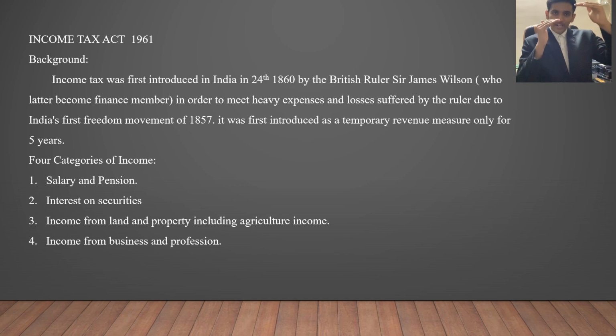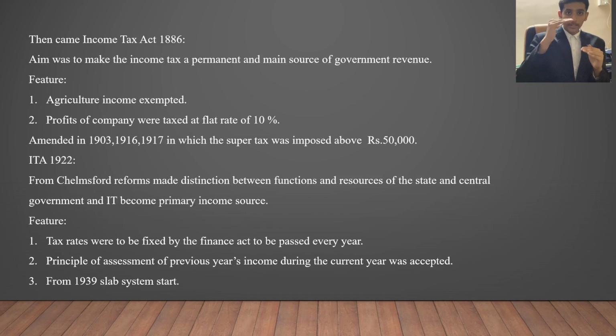Basically they divided income into four major categories: salary and pension, interest on securities, income from land and property including agricultural income, and income from business and profession. After division of the income, they came to enact the Income Tax Act of 1886. Now, what was the aim of this act? The aim was to be a permanent and main source of government revenue, that is, East India Company revenue.